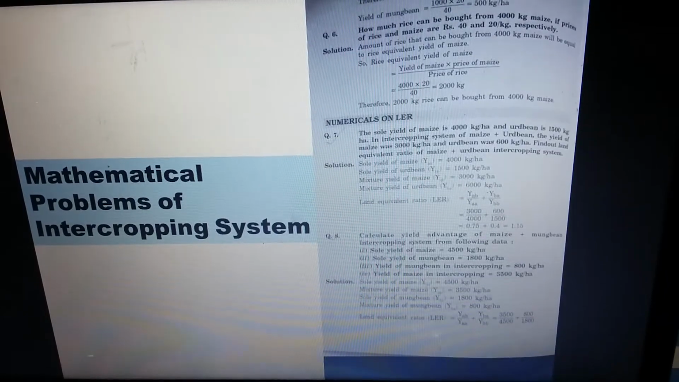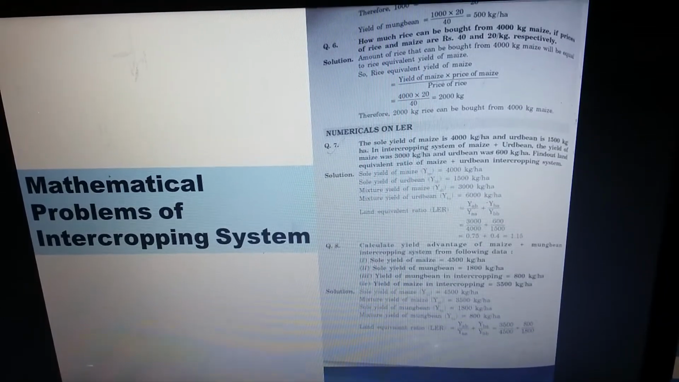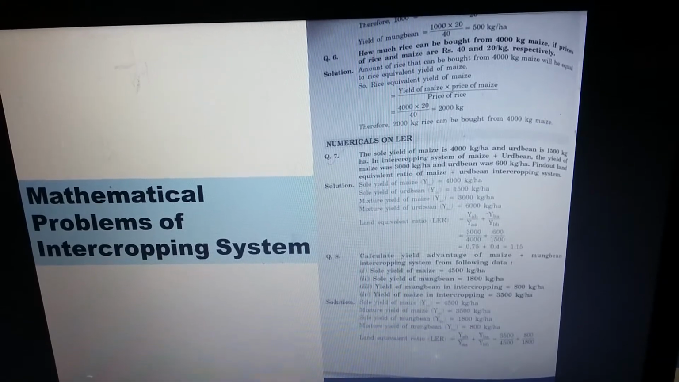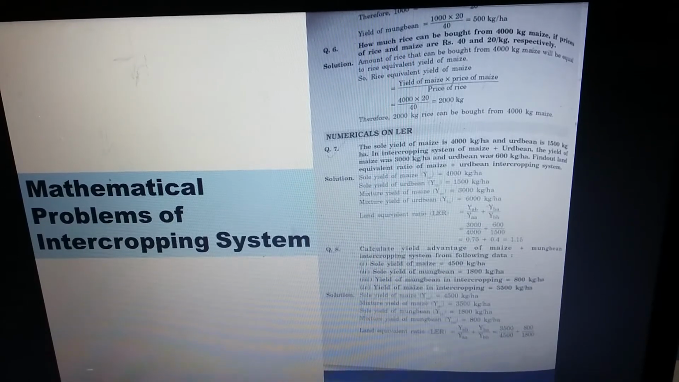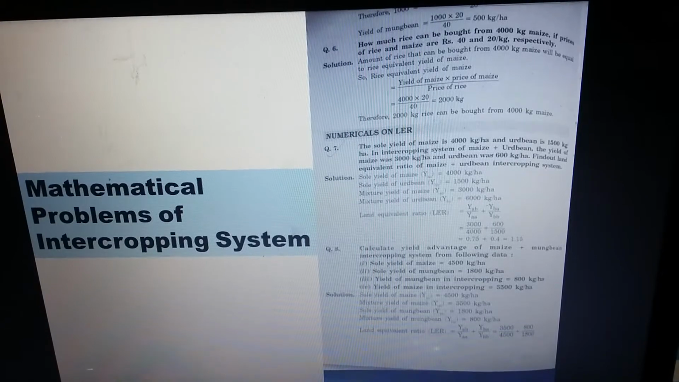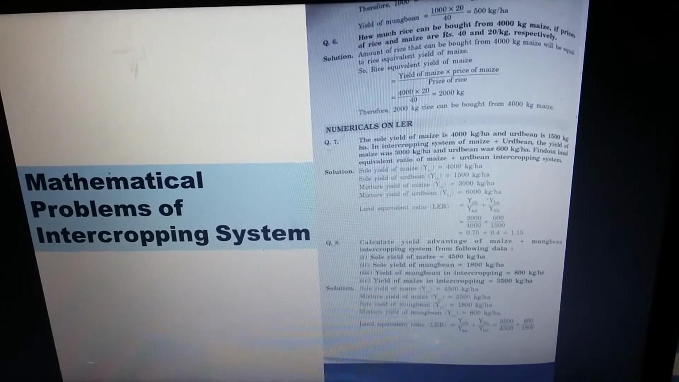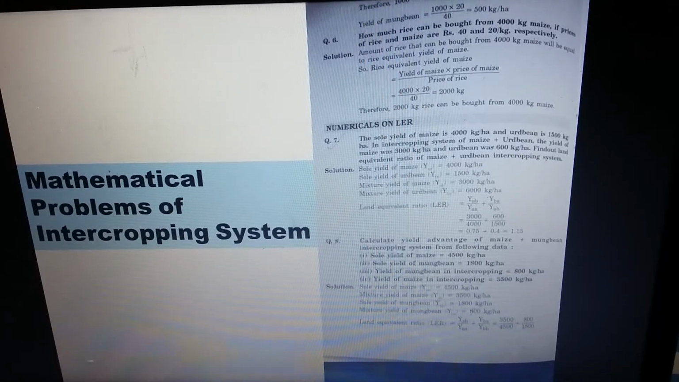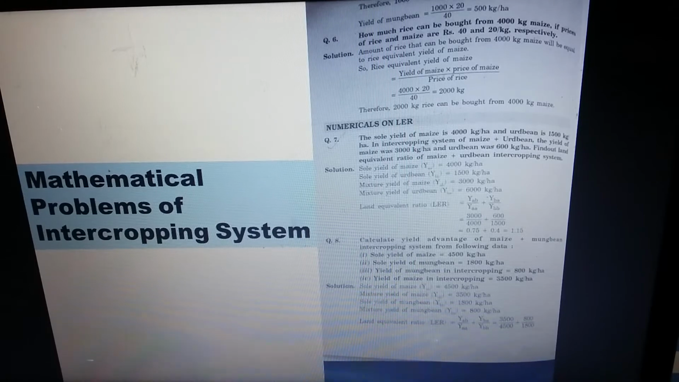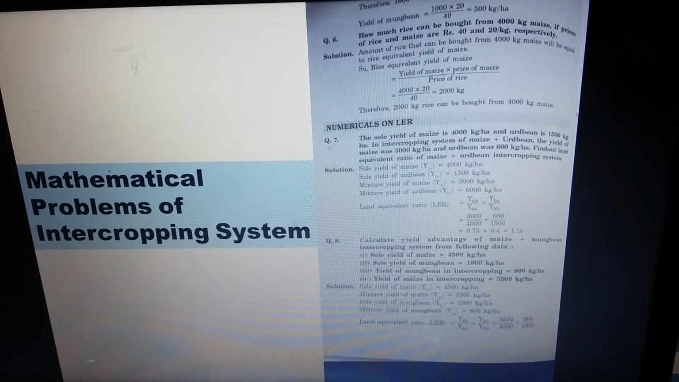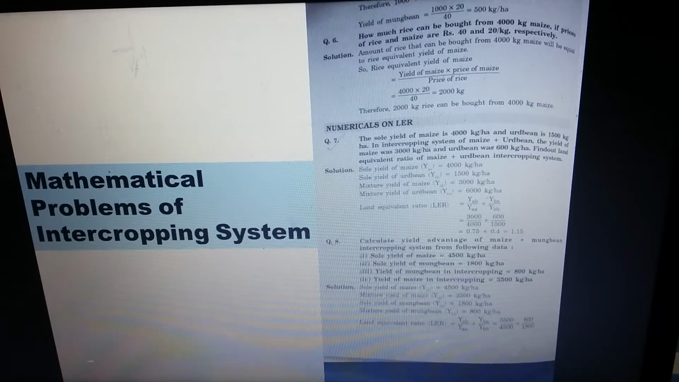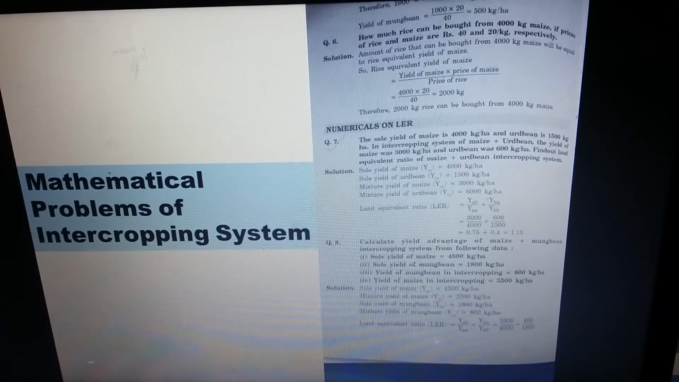So our next problem is question number 7, that is the LER, land equivalent ratio. The sole yield of maize is 4000 kg per hectare and woodbean is 1500 kg per hectare. In an intercropping system of maize plus woodbean, the yield of maize was 3000 kg per hectare and woodbean was 600 kg per hectare. Find out the land equivalent ratio of the maize plus woodbean intercropping system.